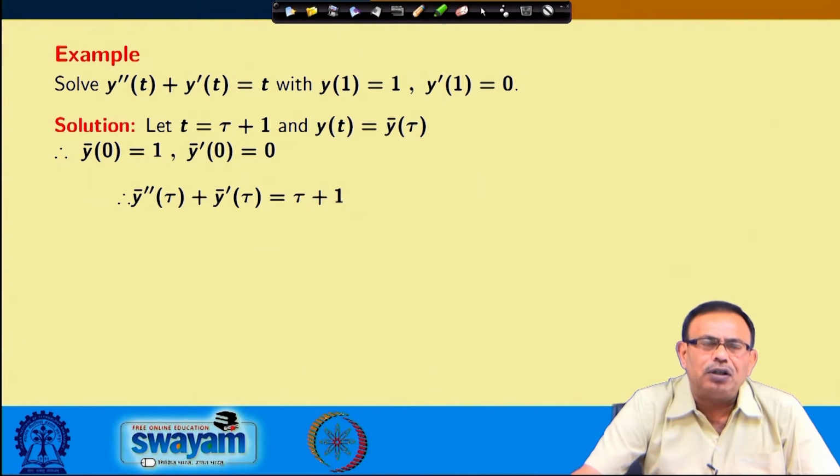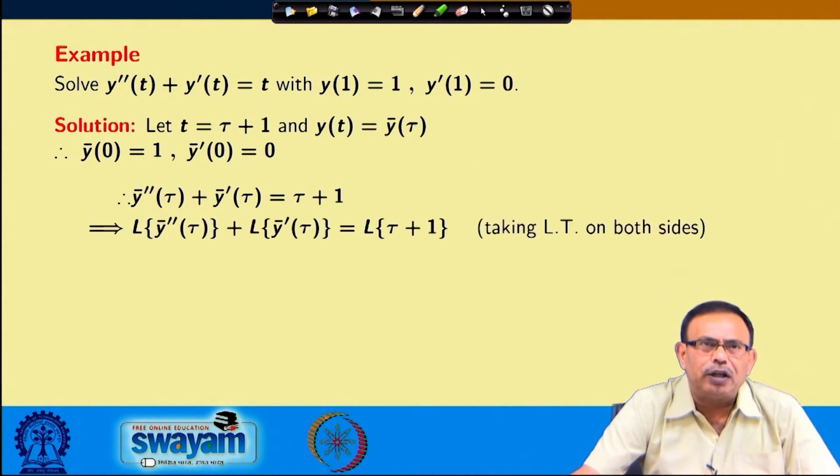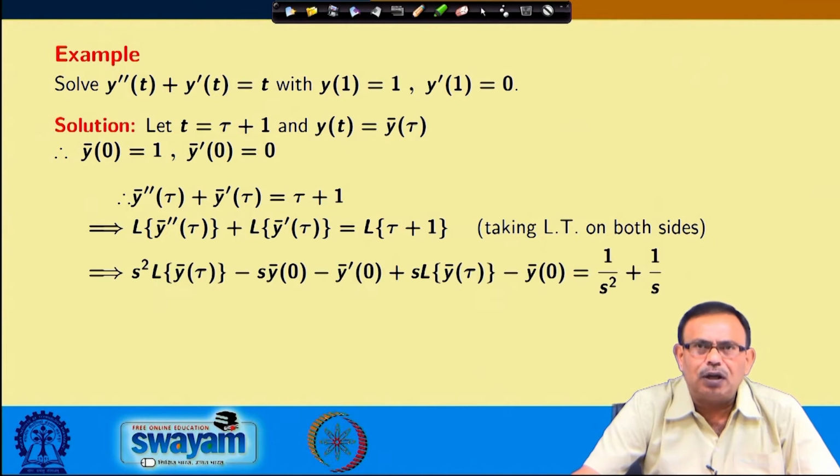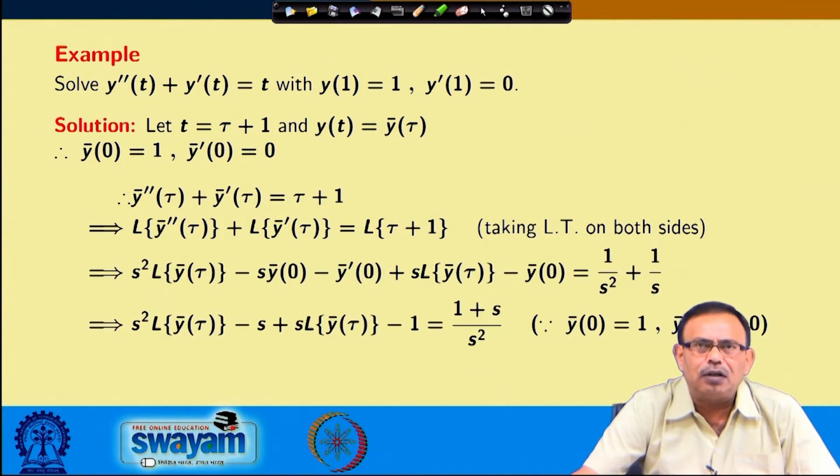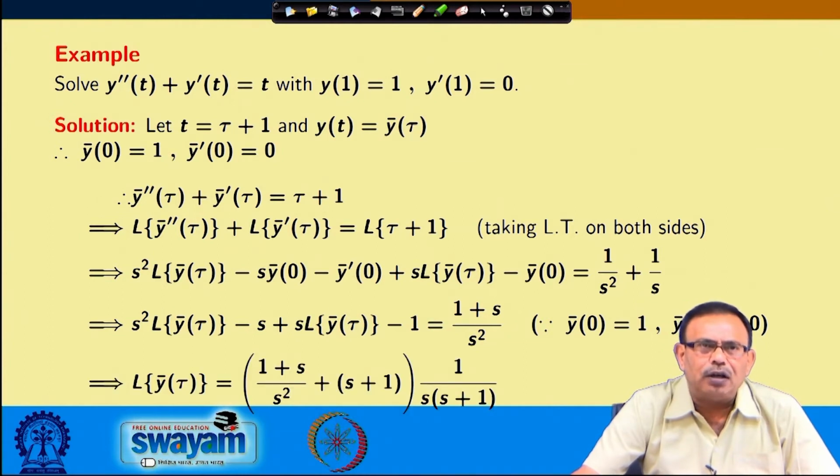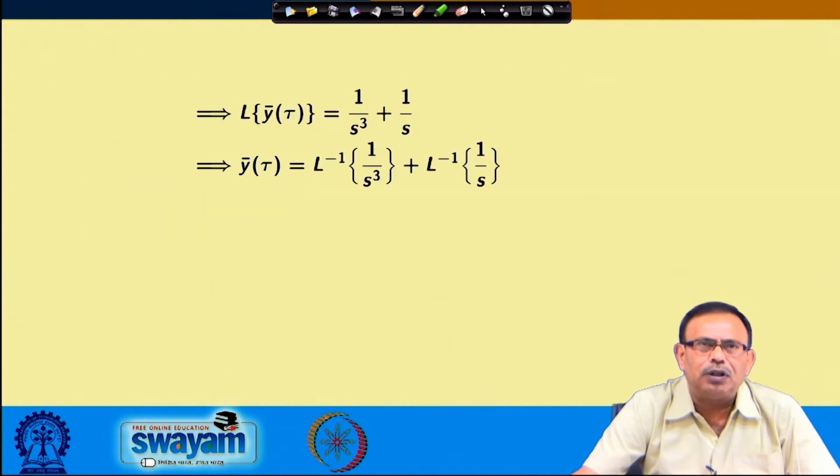So, your original problem is transformed into the other ODE: y bar double dash tau plus y bar dash tau equals tau plus 1. You take the Laplace transform now, follow the normal process as we have done earlier, and you get 1 by s plus s square. From here the Laplace transform of y bar tau we can obtain, and directly by simplification the Laplace transform of y bar tau is 1 by s cube plus 1 by s.